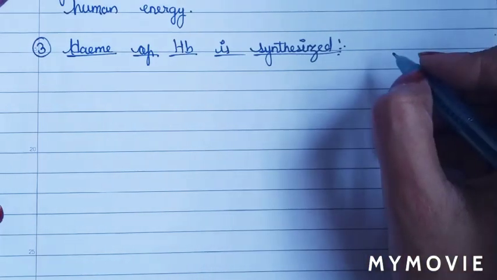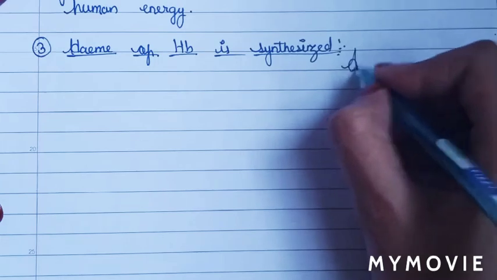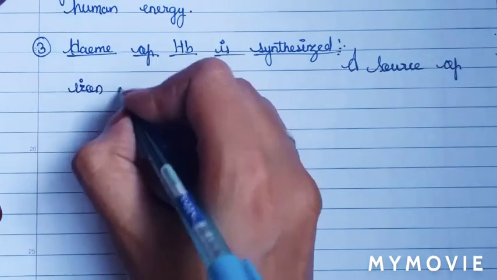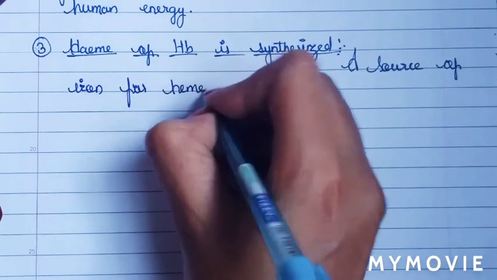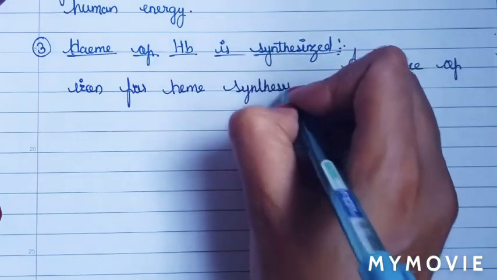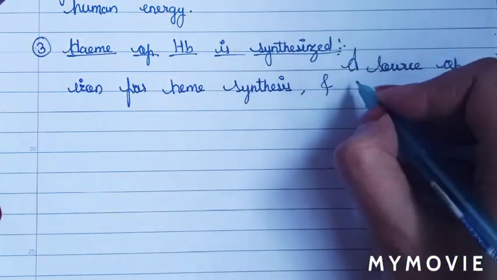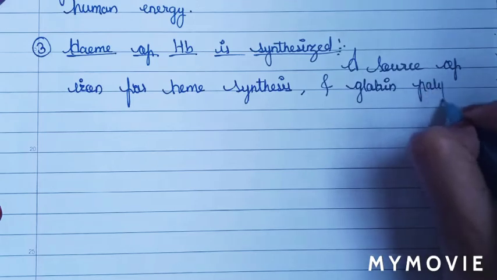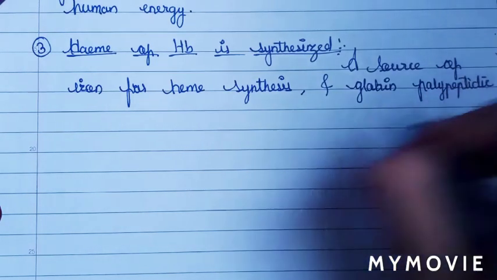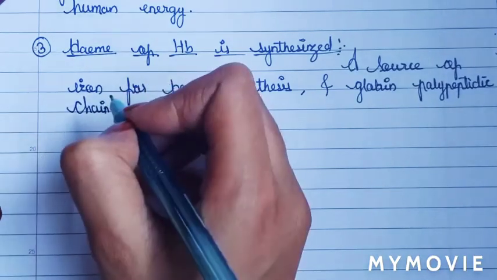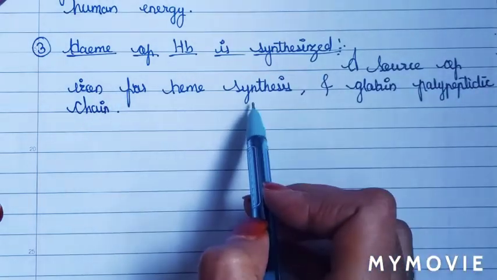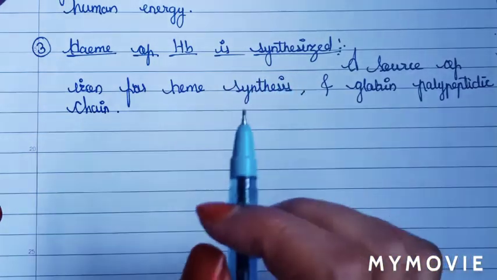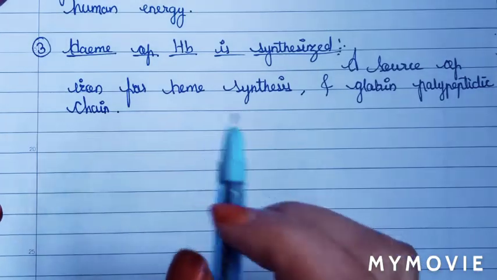Now we will write here: a source of iron for heme synthesis and globin polypeptide chain. This is a source of iron for heme synthesis, and the globin polypeptide chain is already synthesized diffusely and distributed into polysomes, mitochondria, hemosomes and hemoglobin.